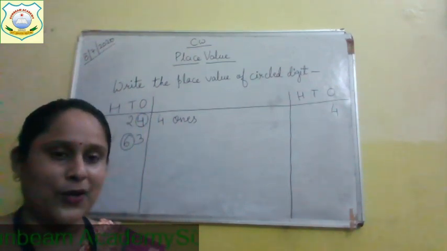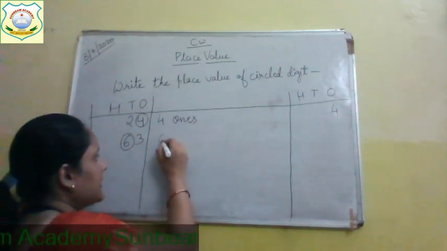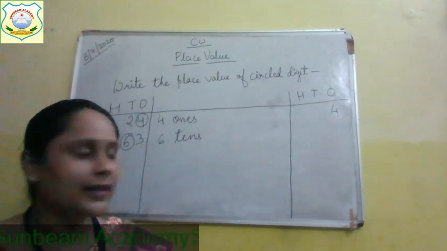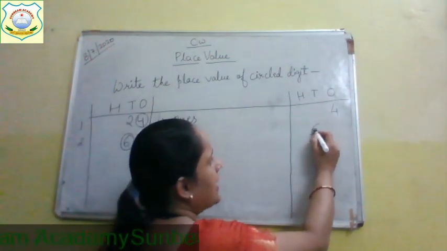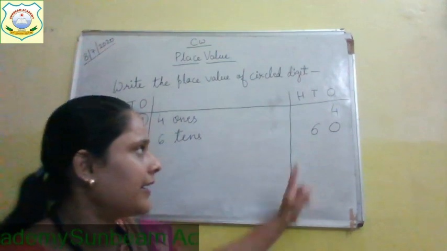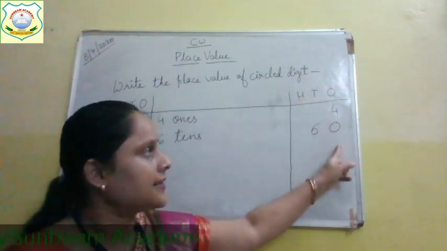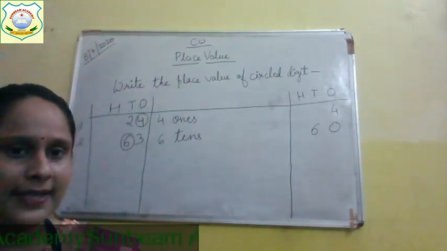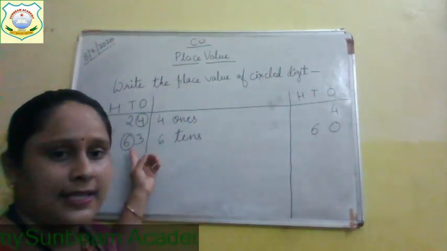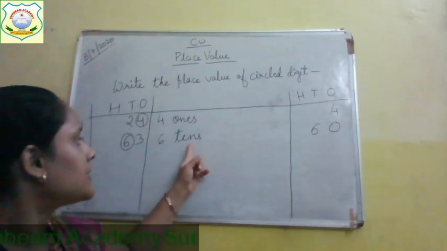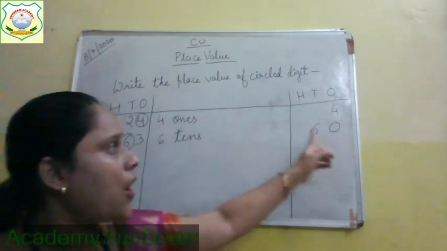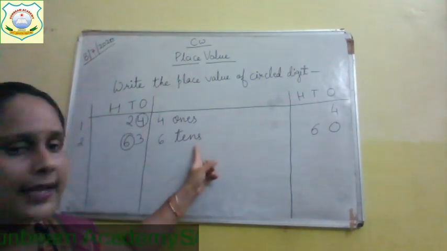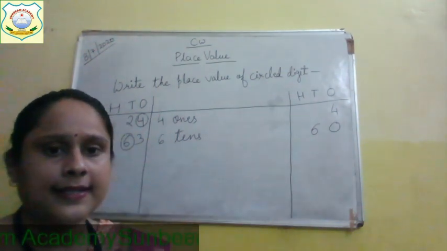So the place value of 6 is 6 tens or 60. Yes. So 6 will be written at tens place and 0 will go to ones place. Now you can see the blackboard. 63 where 6 is 6 tens or 60.